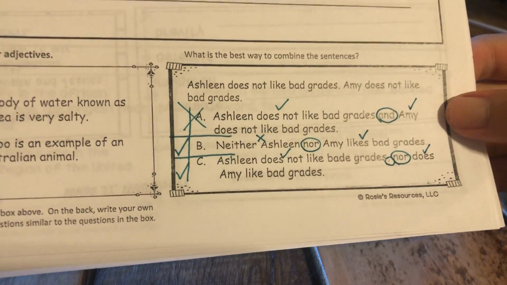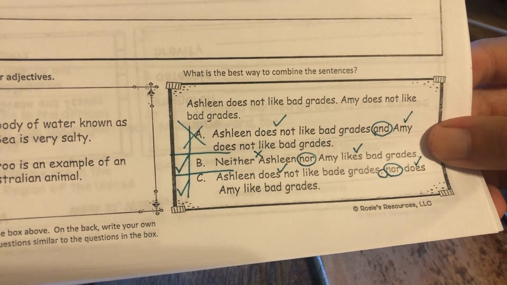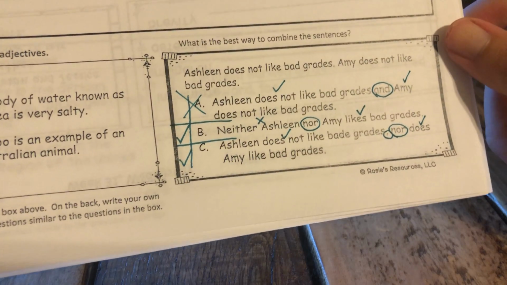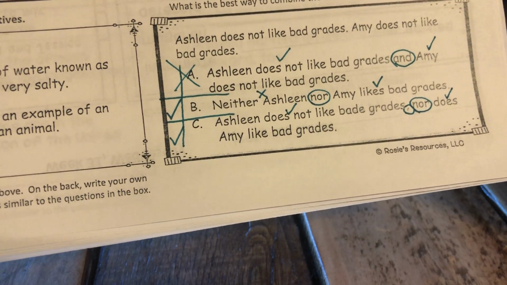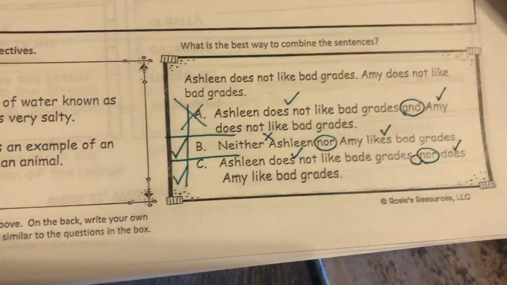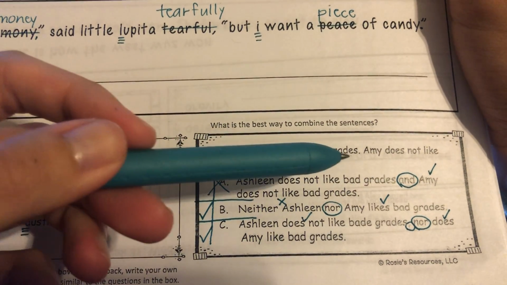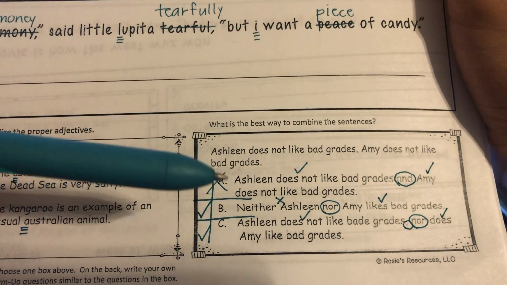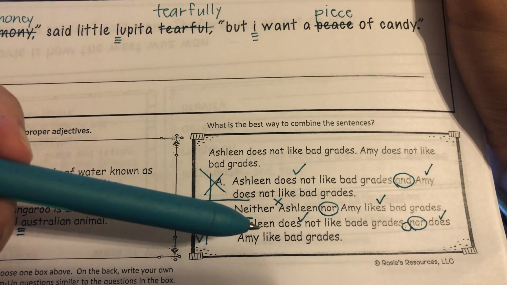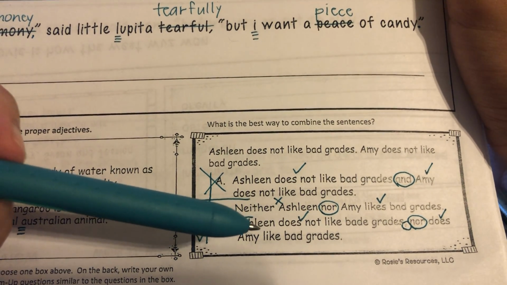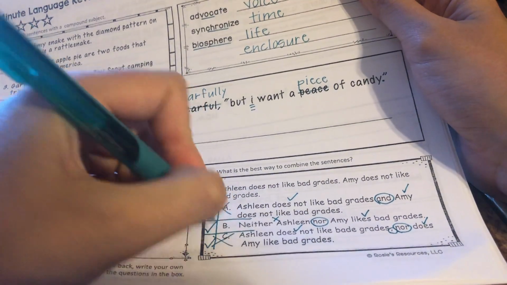So let's read the whole thing together. Neither Ashleen nor Amy likes bad grades. Okay, that makes sense. They don't like it. Neither and nor are negatives, so they don't like bad grades. Ashleen does not like bad grades, nor does Amy like bad grades. Okay, well this almost sounds exactly like our original sentence. We just have a comma conjunction instead of a period. And do we really want to repeat ourselves in our sentences? No, we don't want to do that. We don't want to repeat the same exact words at the beginning and at the end of our sentence. That does not make us look like a good writer. So B is the best answer.